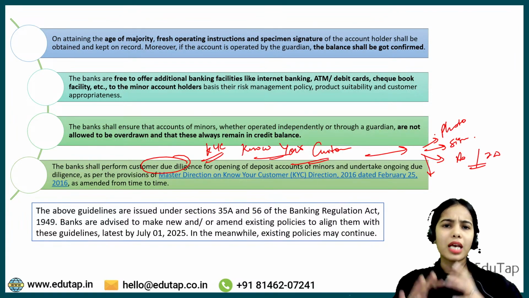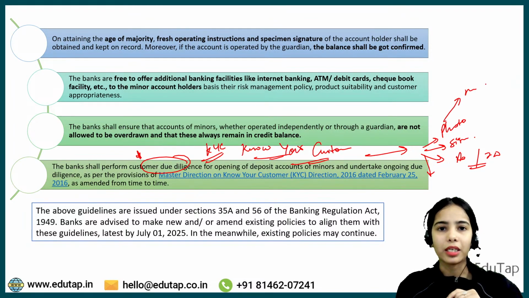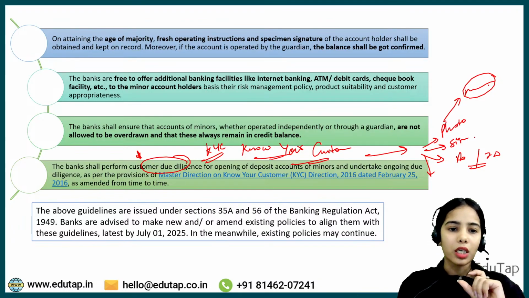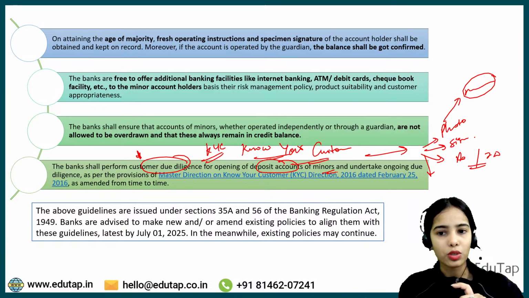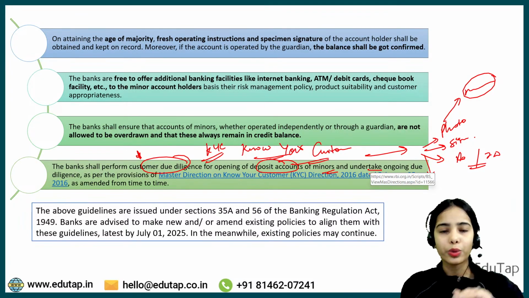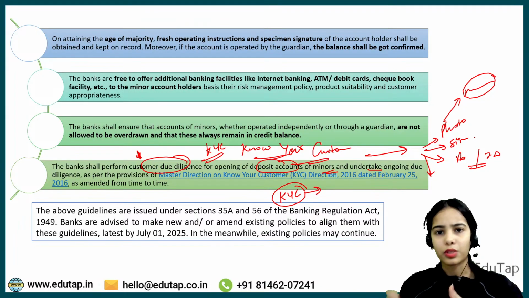This can happen digitally. So banks have to perform customer due diligence even when opening deposit accounts of minors. They should undertake ongoing due diligence as per the KYC norms, that they have to take the Aadhaar card, the signature, photo and such details. Okay.